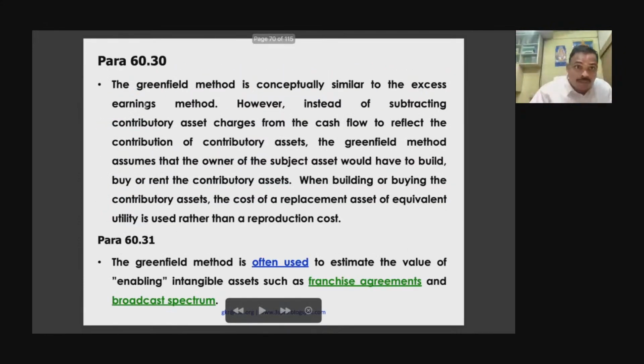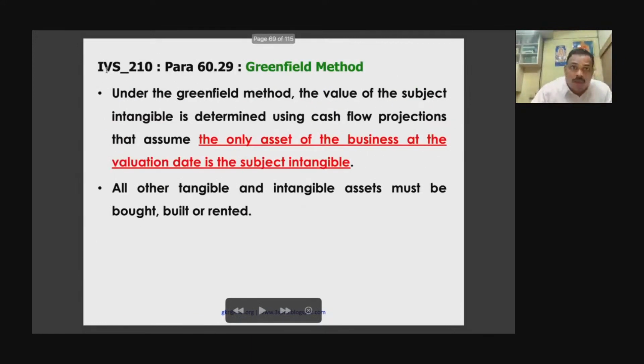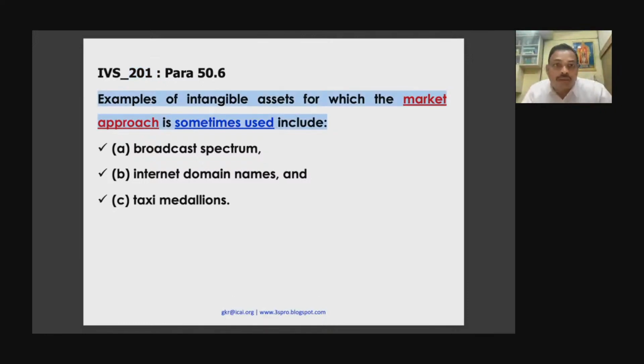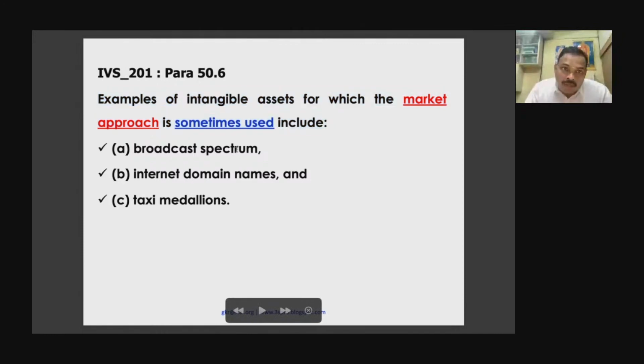Now I want to bring to your kind attention, this is actually para 60.30 of IVS. Now this is para 50.6 is 201, okay. So 201 is your business valuation. Now examples of intangible assets for which market approach is sometimes used. Please look at this. So broadband spectrum, market approach you will use. Internet domain name, taxi medallion, route permit.